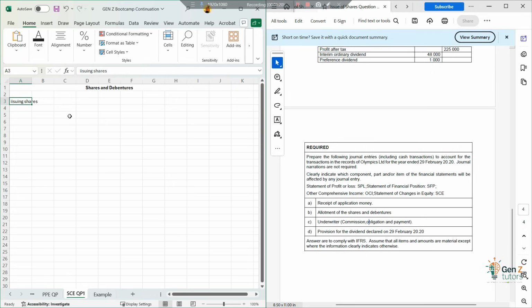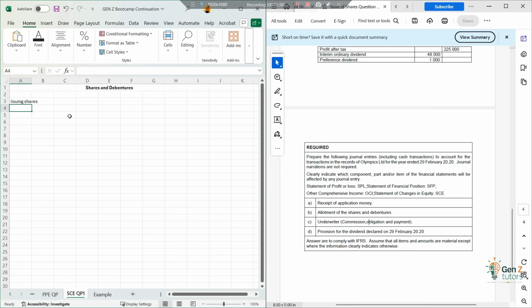So what companies usually do is they go to a bank or an individual or another company and say, please be our underwriter.